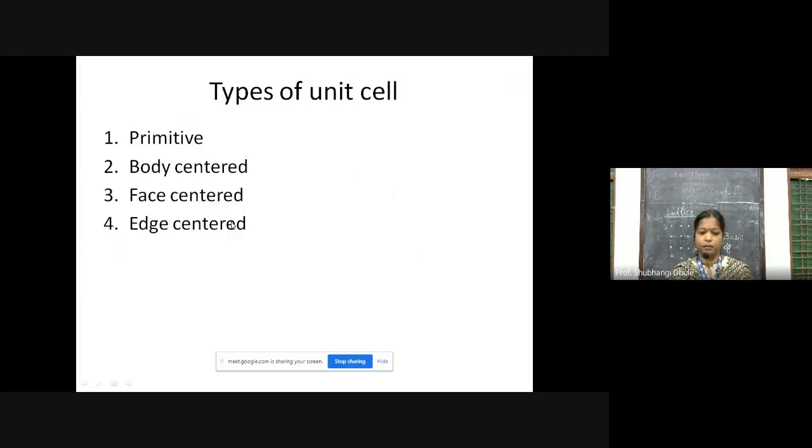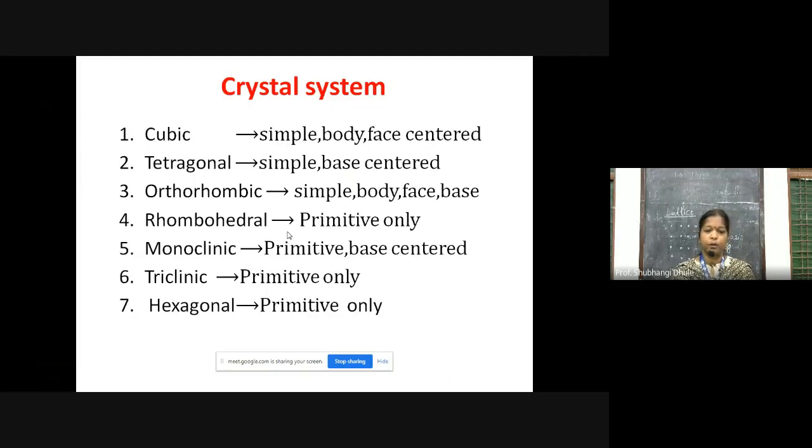So these are the four types of unit cell, and they exist in different crystal systems. So what are crystal systems? We are again going to take examples of all these types of unit cell. There are seven crystal systems in total: cubic, tetragonal, and so on. What is a crystal system?